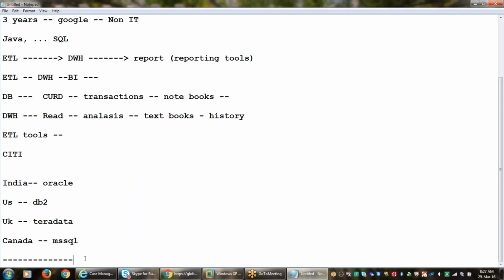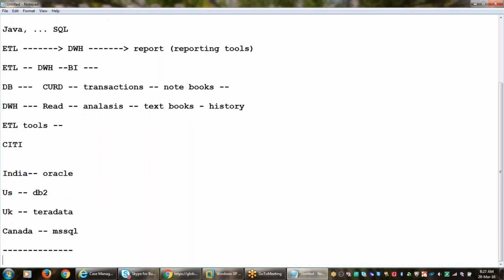What do they have to do if they want to analyze? They have to link all this to one data warehouse, maybe. Yes, exactly. That's why we extract the information. We are extracting information from each and every country and keeping it in one common database.